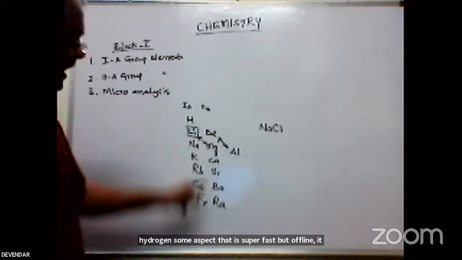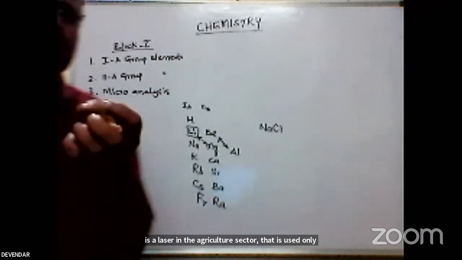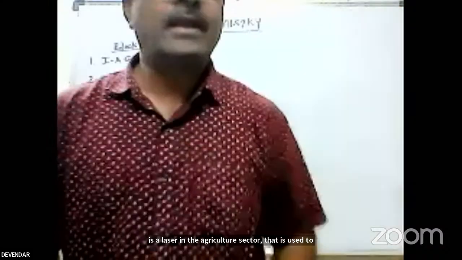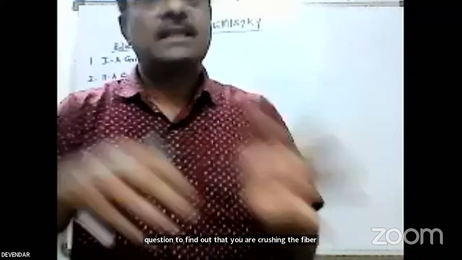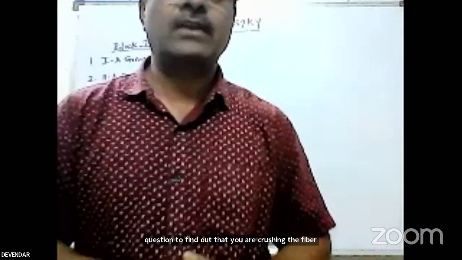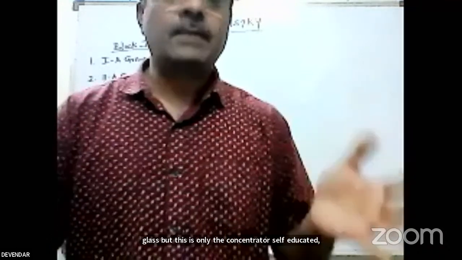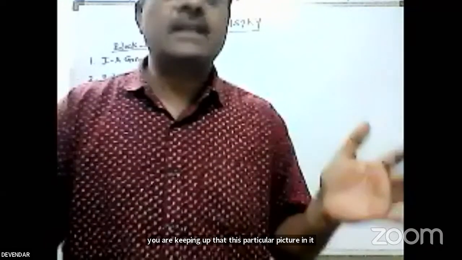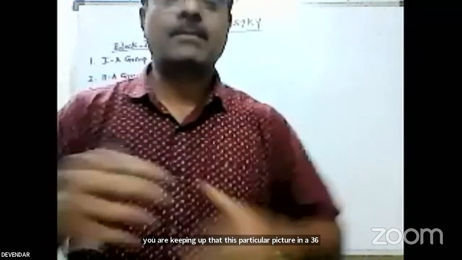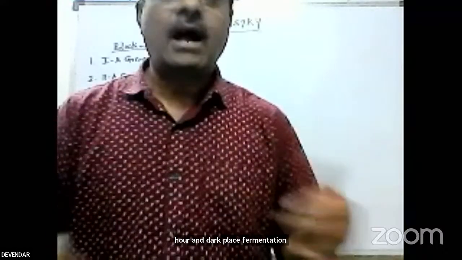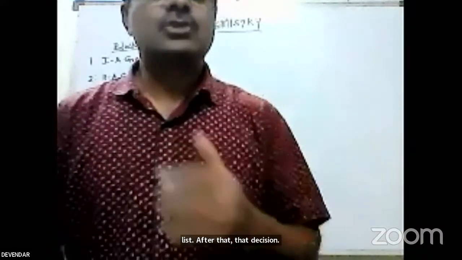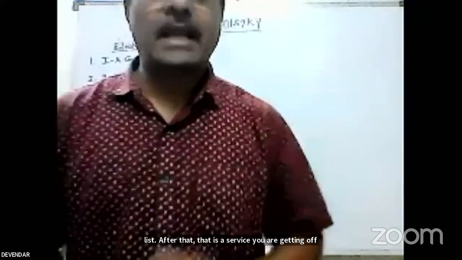How to prepare it: rock phosphate is crushed into fine powder. The crushed rock phosphate powder is dissolved in concentrated sulfuric acid. You keep this mixture for 36 hours in a dark place. Fermentation takes place. After the 36 hours, you get the superphosphate. The superphosphate of lime is used as a fertilizer. This is about the second group.